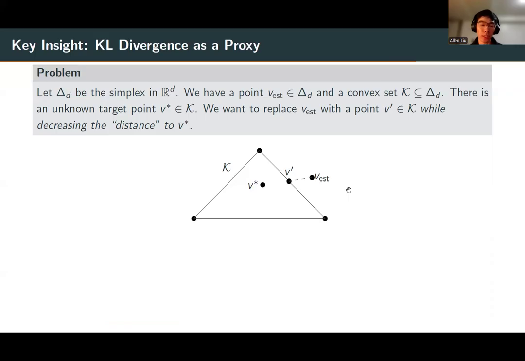The main insight is that even though our end goal is to learn in TV distance, we can use a different measure of distance as a proxy for tracking the error throughout all of the intermediate steps. In particular, we can use KL divergence as a proxy for TV distance.